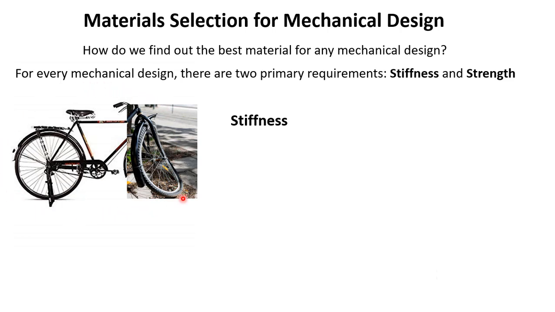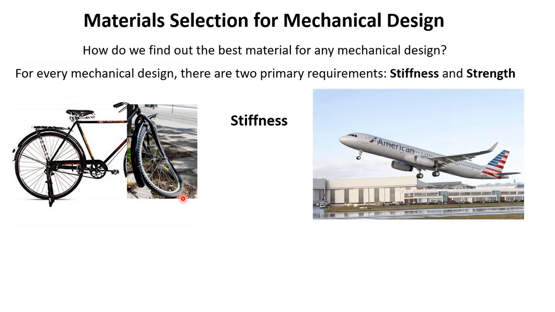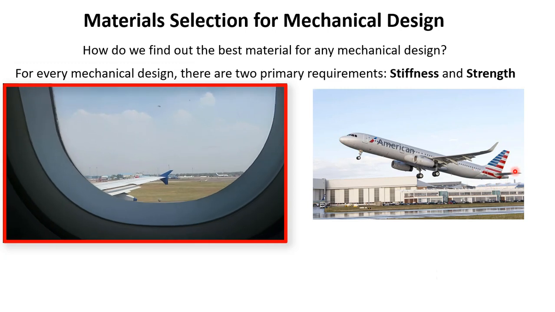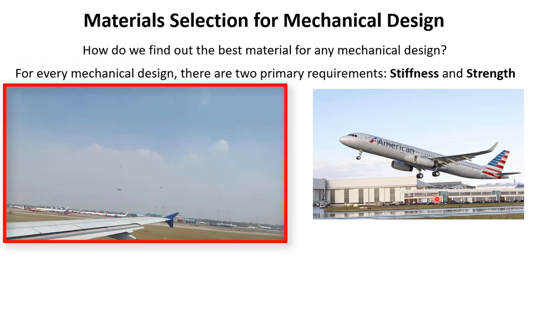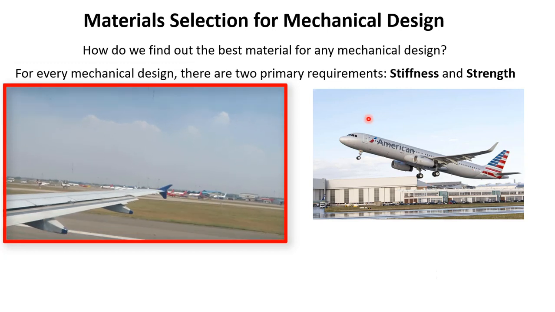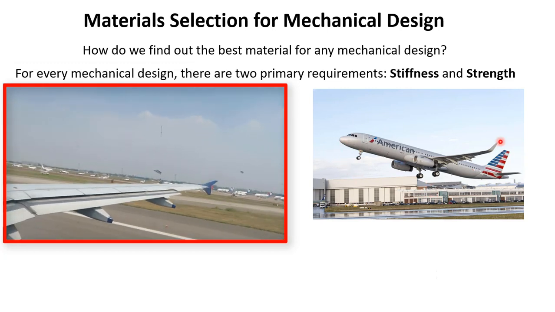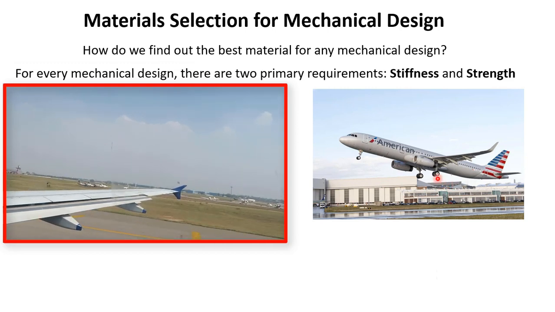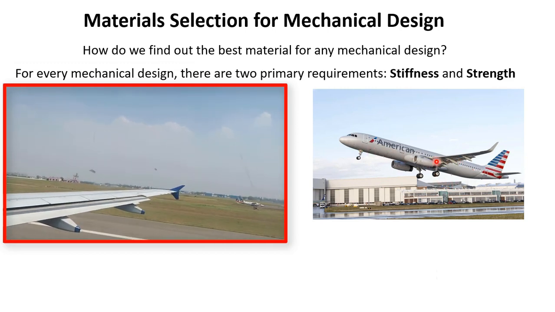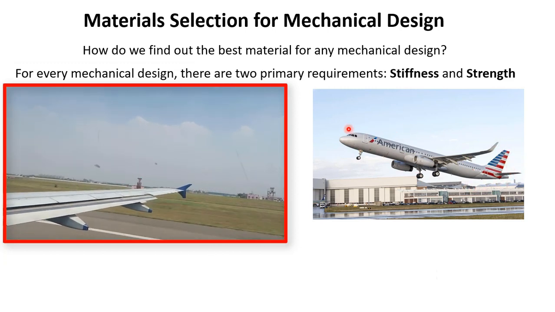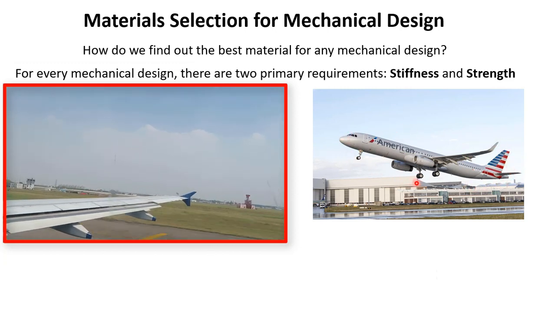If we talk about other types of machines, for example, this airplane. The airplane has to fly. It has to leave the ground and it has to fly against gravity. This kind of airplane cannot fly unless the stiffness is of the right requirement, because every part of this aircraft has been designed in such a way that it can perform very well in terms of stiffness.